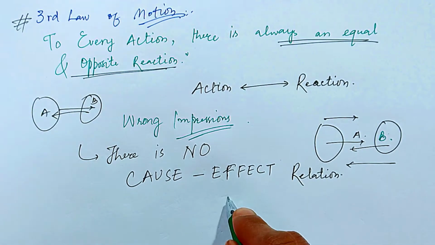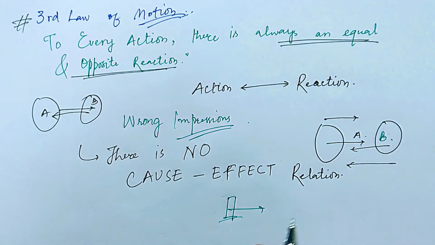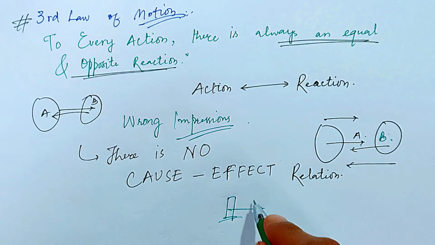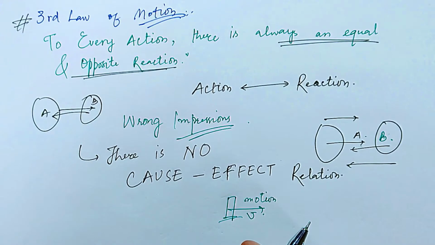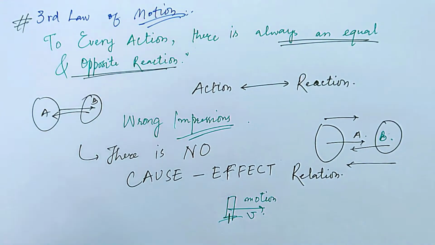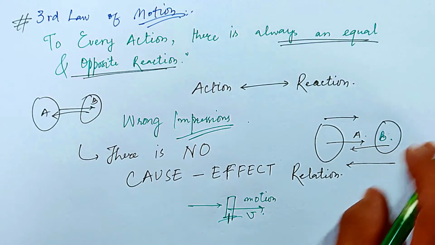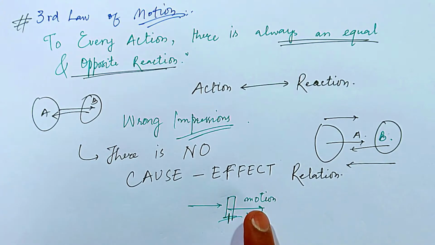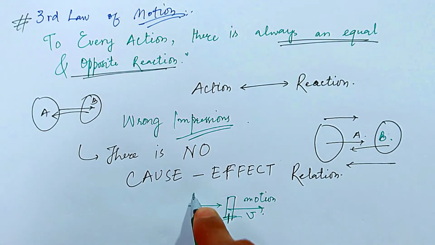For example, if there is a body here and we see an effect inside it, motion, for example moving with velocity v. It was first at velocity 0, at rest. That means it came into motion because some force is acting onto it. From the second law of motion, you are well aware of that. So there is an effect, and behind that effect there is a cause, that is the force here.